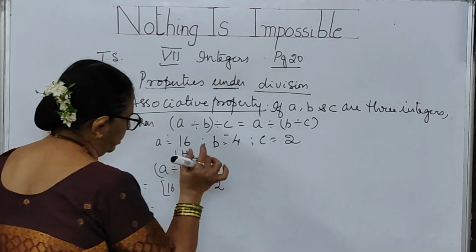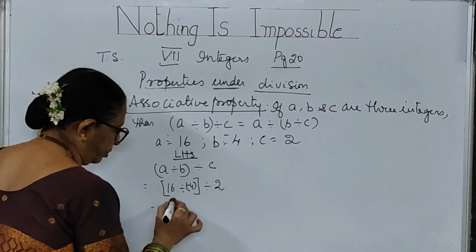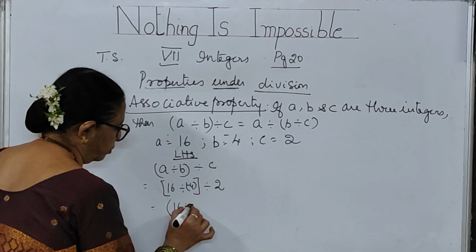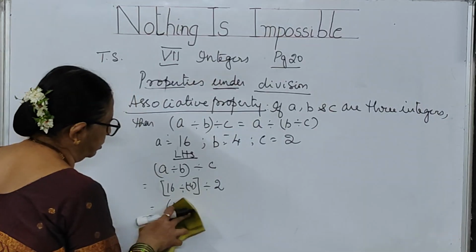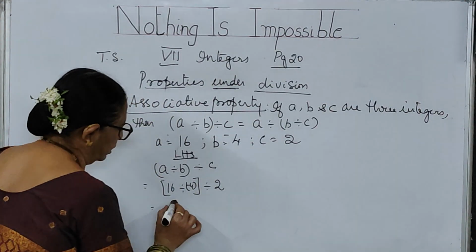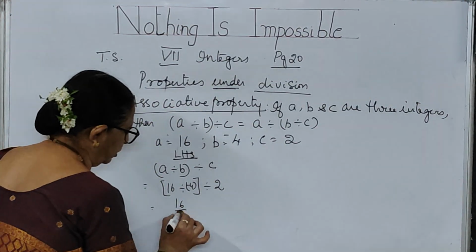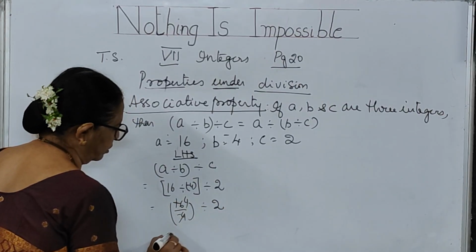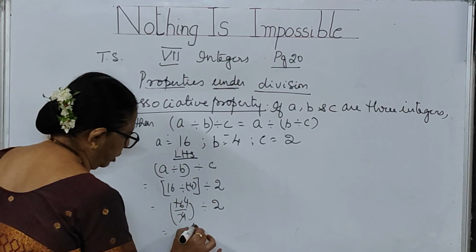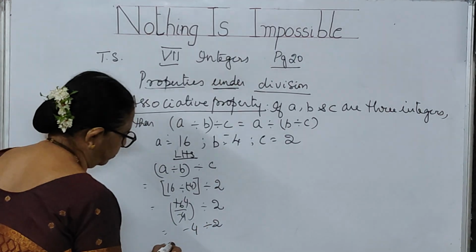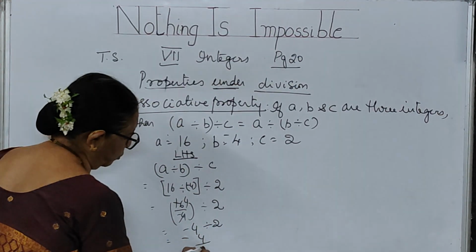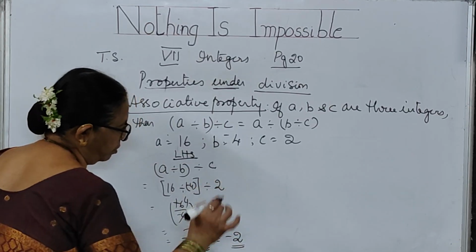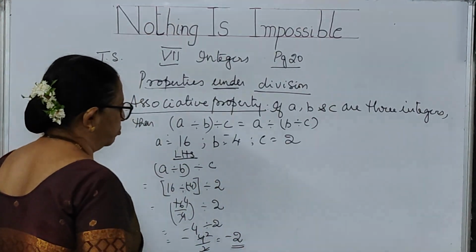First I have to open the bracket. 16 divided by minus 4, 4 fours are 16, children. So minus is there. Minus 4 divided by 2. How much will you get? Minus 4 by 2, the answer is minus 2. In LHS, you got the value as minus 2.